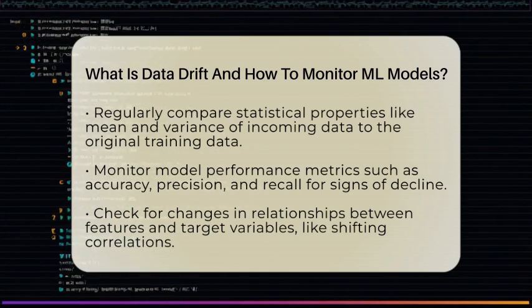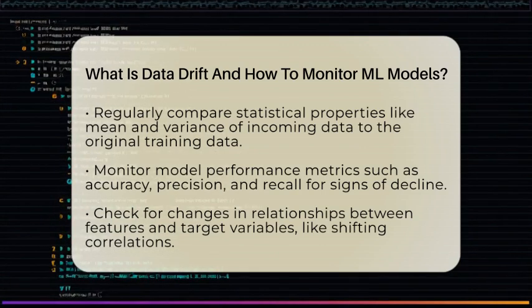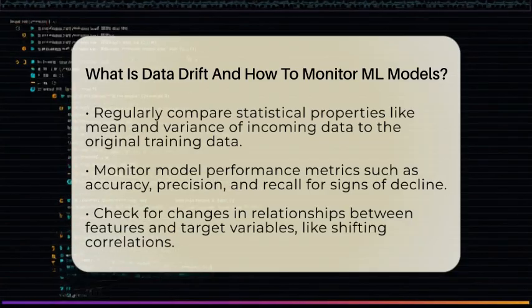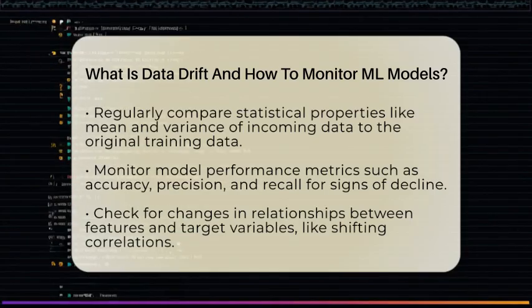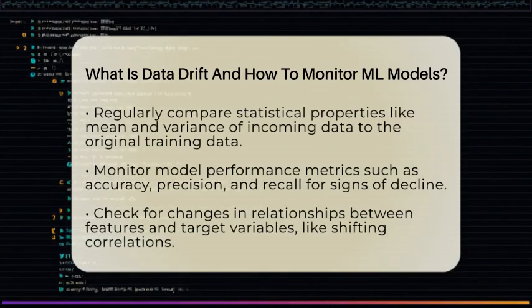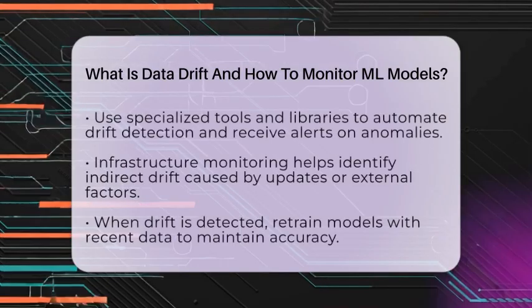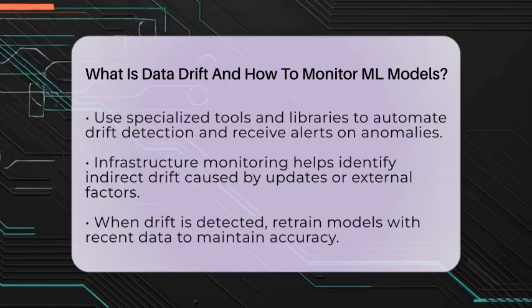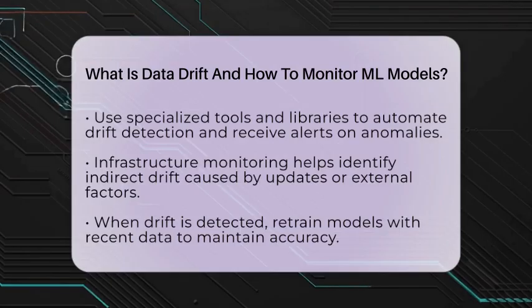Another important step is tracking how well your model performs over time. If accuracy, precision, or recall drops, it might mean the data has changed enough to affect predictions. For example, if a fraud detection model suddenly misses more fraud cases, it's time to investigate. You can also check if the relationships between features and outcomes are changing. If the correlation between certain features and the target variable shifts, it might indicate concept drift.